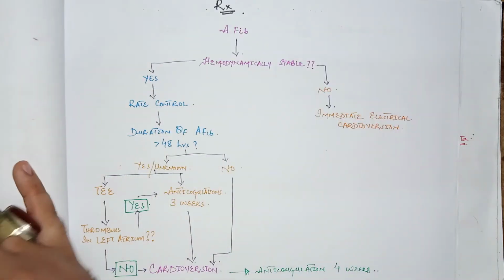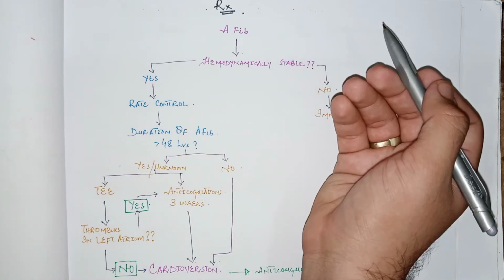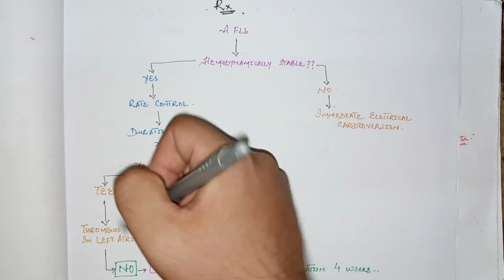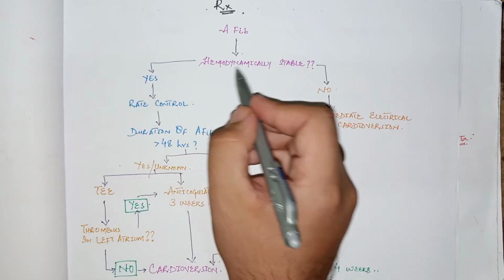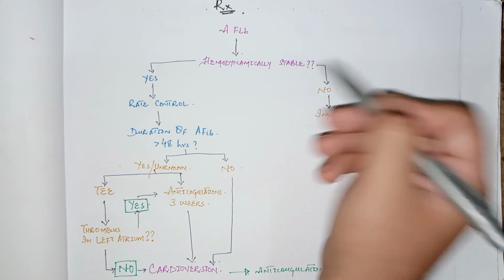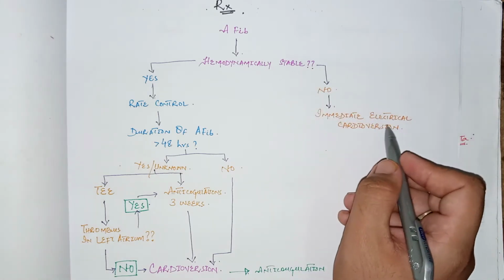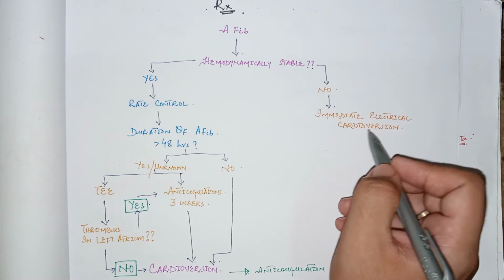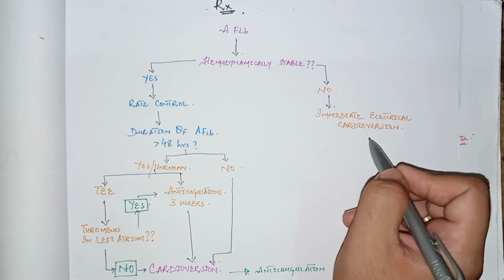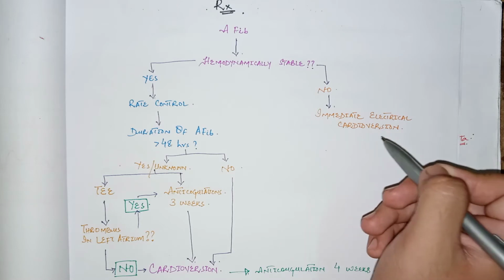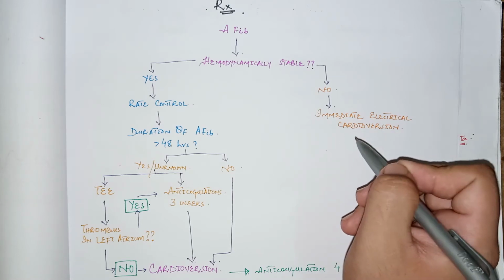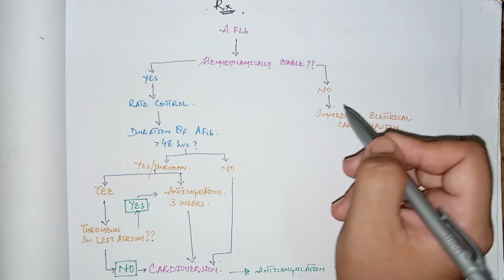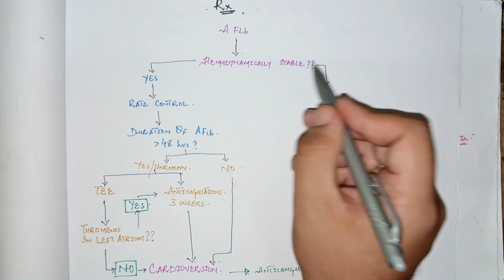Now come to the management of atrial fibrillation. If the patient is hemodynamically stable, then the pathway of management is different. But if the patient is hemodynamically unstable, then immediate electrical cardioversion, or immediate DC cardioversion, is needed. Basically, cardioversion is the delivery of a shock that is in synchrony with the QRS complex. The purpose of this shock is to terminate the cardiac dysrhythmia. This is done immediately if the patient is hemodynamically unstable.